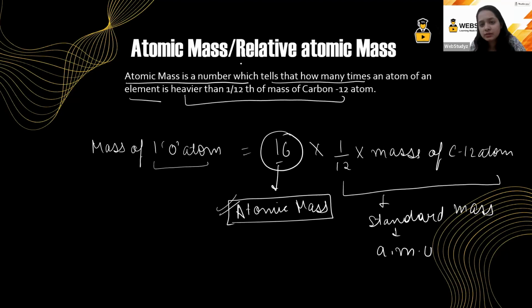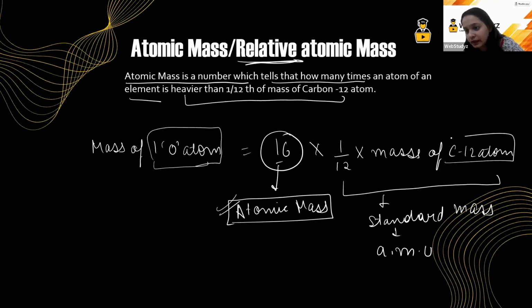Now, why are we using the word relative? You see, we have related the mass of one oxygen atom with the mass of another atom. So we are basically relating the mass of one atom with the mass of another atom.